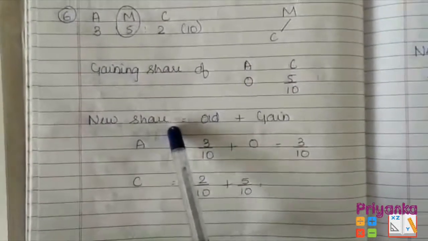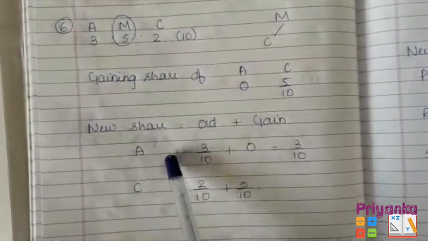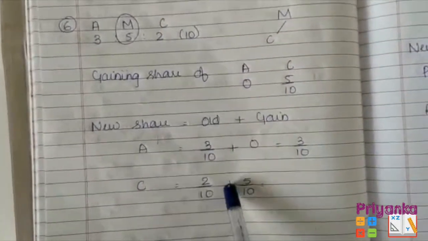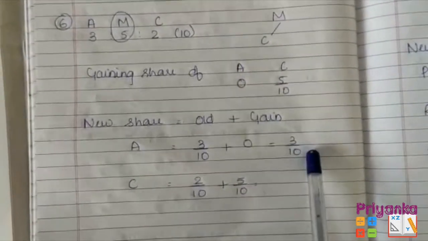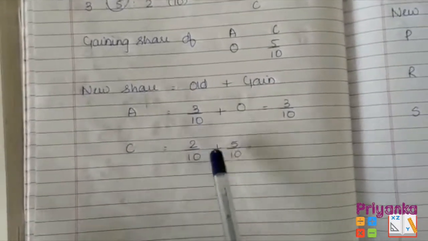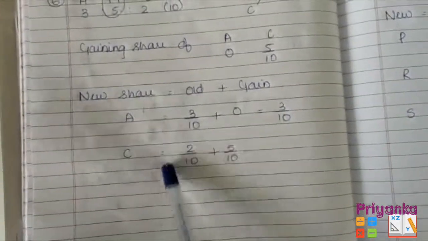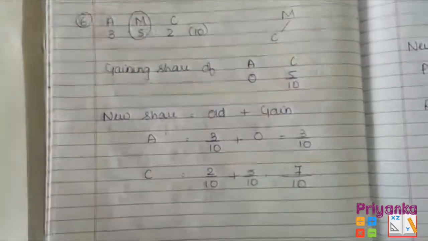Then the new share, where we are going to put old ratio plus gain. The old ratio of A and C: A is 3 upon 10 and C is 2 upon 10. Plus, A is not getting anything, so 0. Here directly the answer for A's new share is 3 upon 10. C is getting 2 upon 10 plus the gain from M, that is 5 upon 10. If we take the LCM, we get the common number 10. 2 plus 5 is 7. This is how we find the 6th question. Moving to the next, the 7th one.